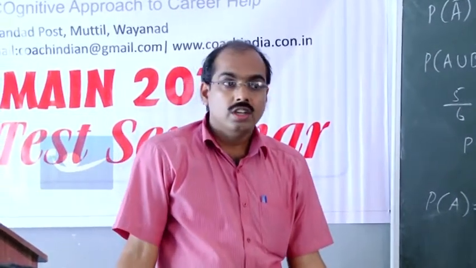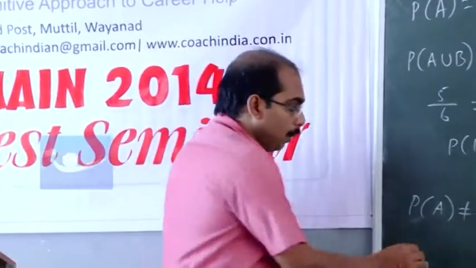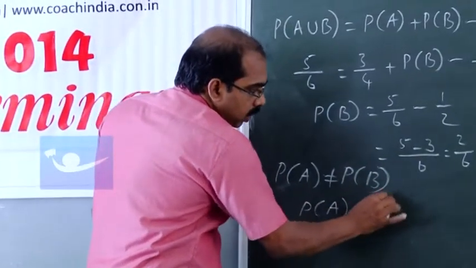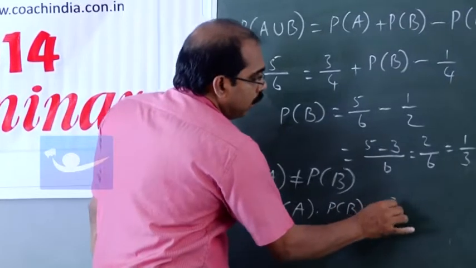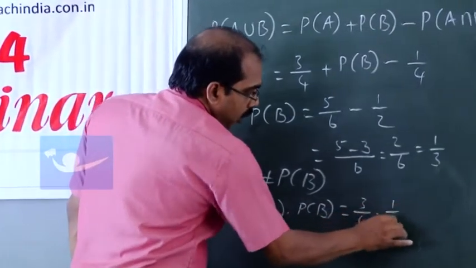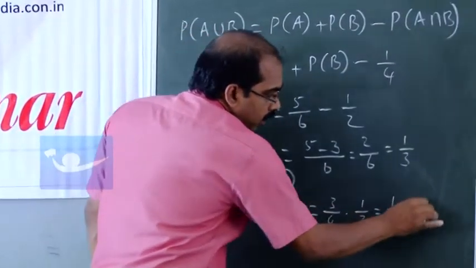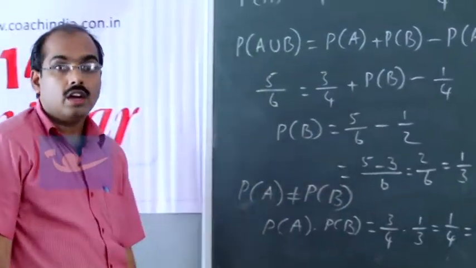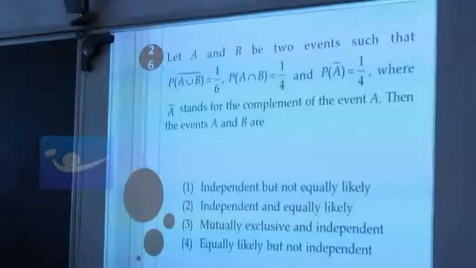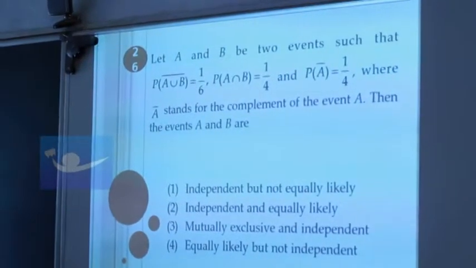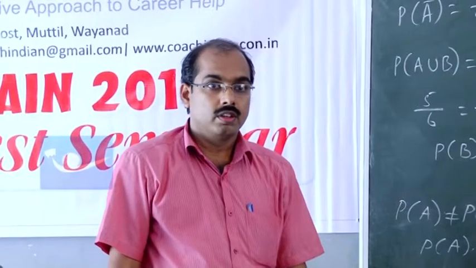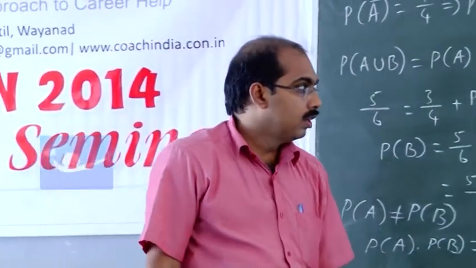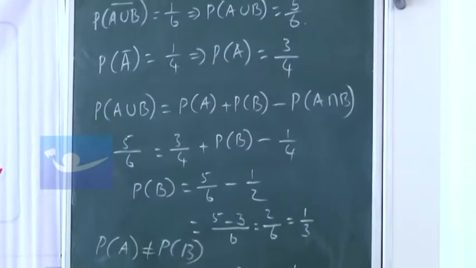But P of A into P of B, you can see that 3 by 4 into 1 by 3 equals 1 by 4, which is nothing but P of A intersection B. So what we can say? A and B are independent but not equally likely. So option 1 is the correct answer.